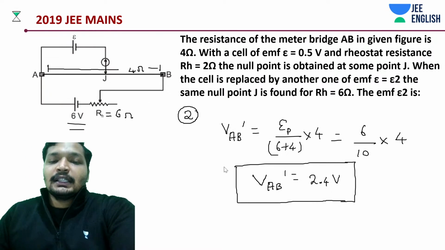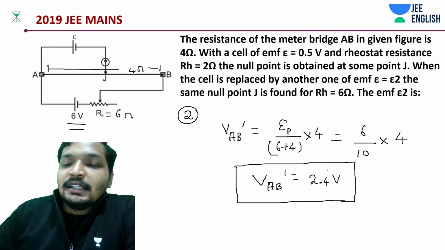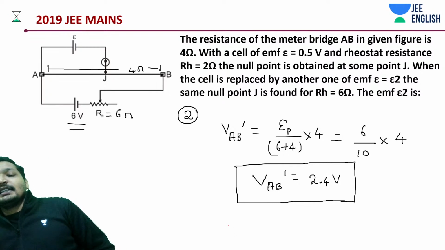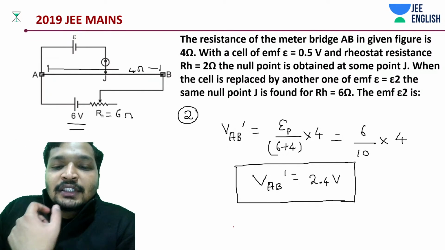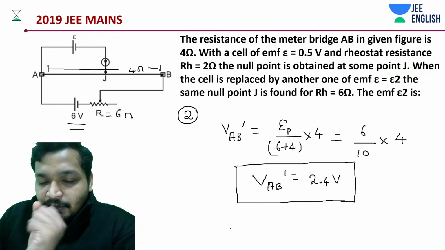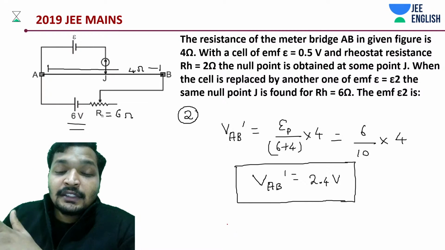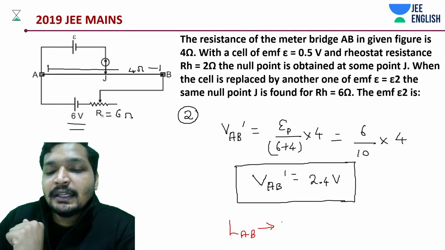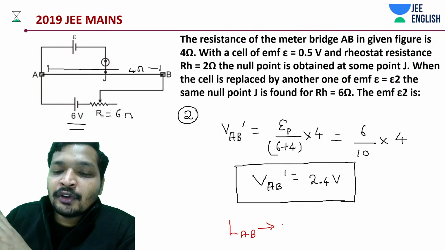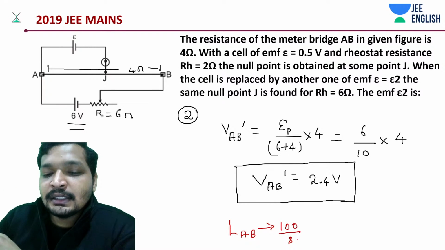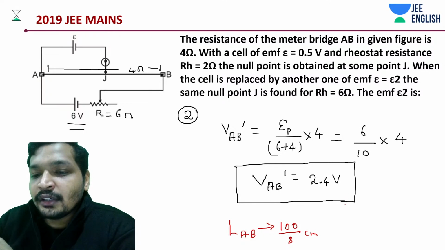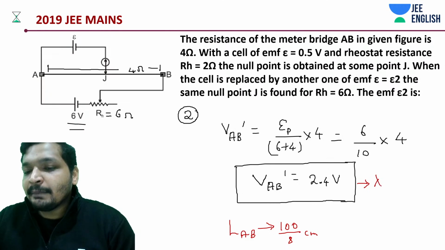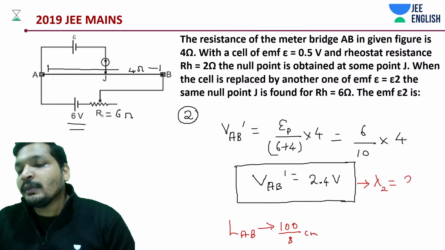We could go by percentage decrease as well, but anyway, that's too much. I guess it's rather a simple problem. We don't want to go by percentage decrease, etc., because that would complicate things. So anyway, students, it's a 40% decrease. It's also going to be 40% decrease in the EMF. That is when, but now your balancing length is remaining LAB, right? LAB, which was found out to be some 100 by 8 centimeters. And what is the other thing that we need to find out from this given information? Potential gradient. Lambda 2, new potential gradient, which is how much?